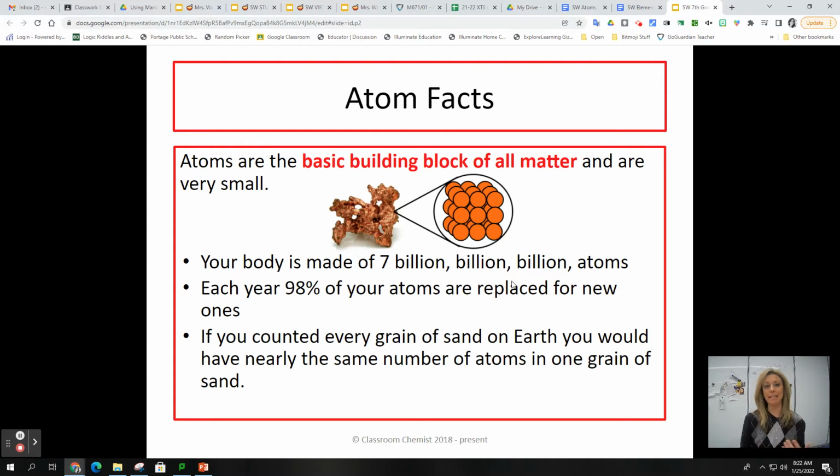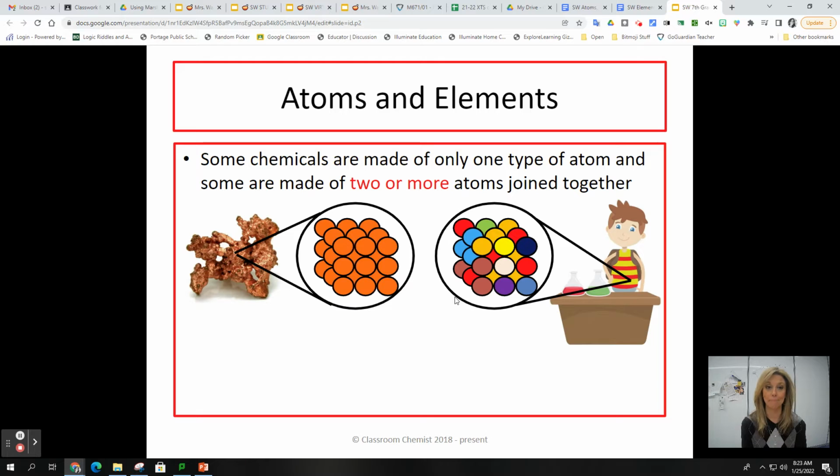Here are just some basic atom facts. Atoms are the basic building blocks of all matter, and they're very small. Your body is made up of 7 billion atoms. Each year, 98% of your atoms are replaced with new ones. If you counted every grain of sand on Earth, you would have nearly the same number of atoms in one grain of sand. That's a lot.